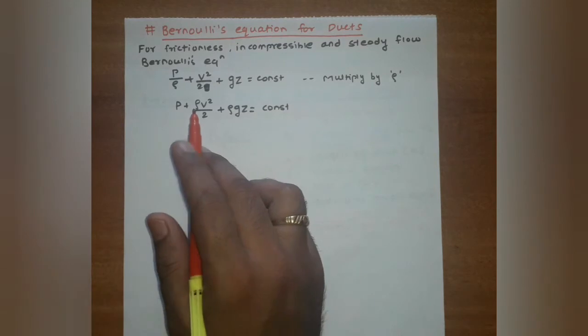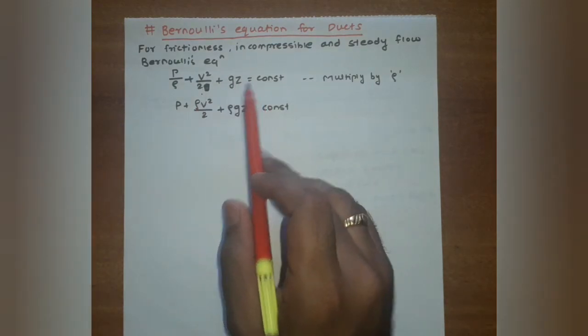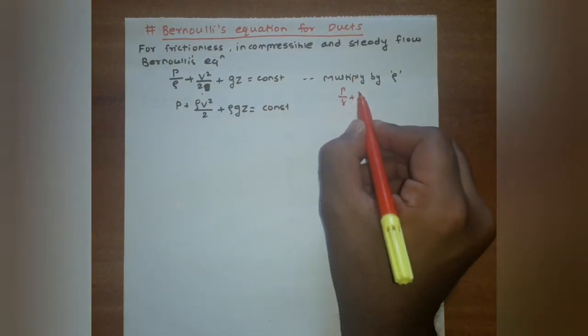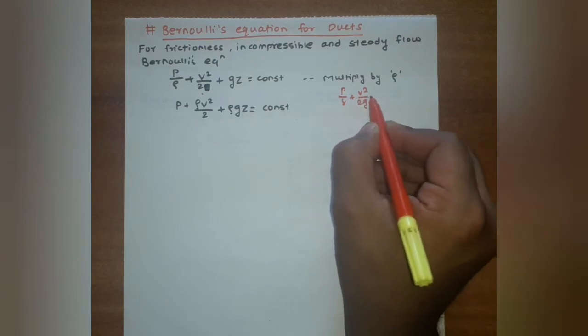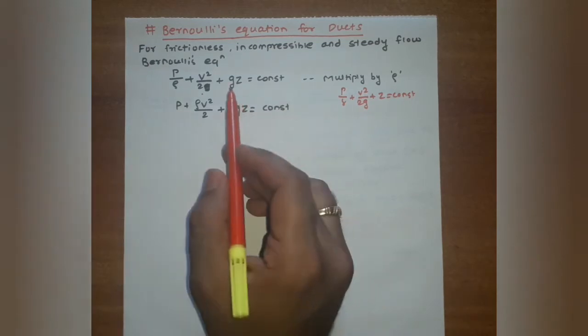The next important point for air distribution systems is Bernoulli's equation for ducts. We know that for frictionless, incompressible and steady flow, Bernoulli's equation is P by rho plus V square by 2 plus Gz is equal to constant. It is also P by gamma plus V square by 2G plus Z is equal to constant. It is a modified form.